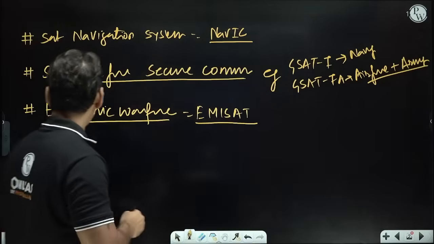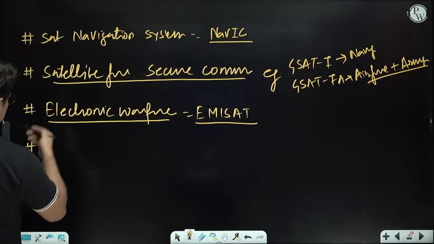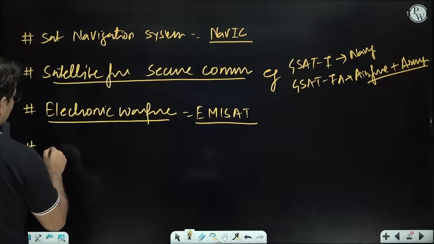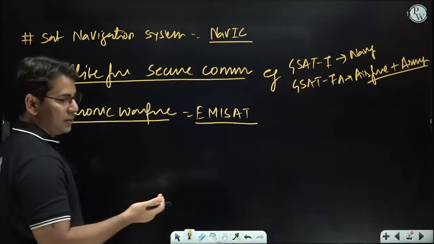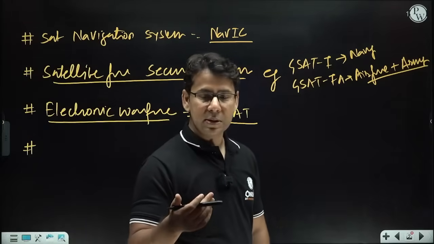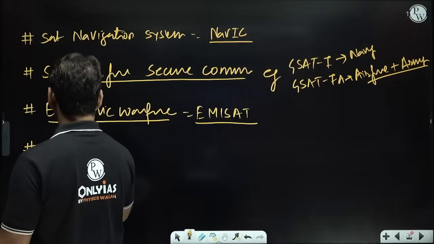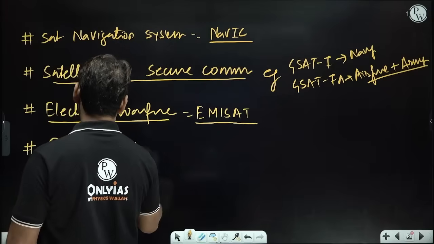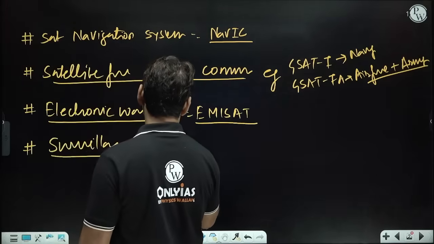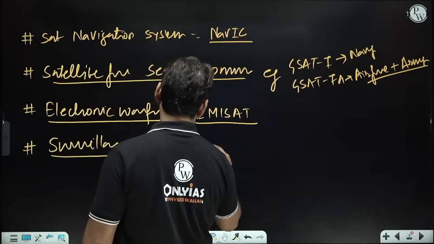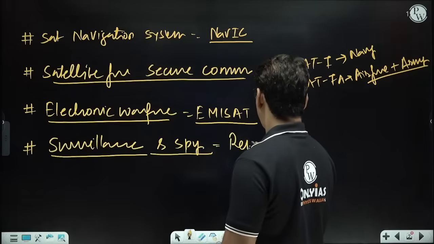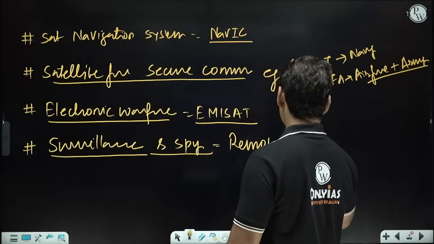Moreover, we use these satellites for surveillance and spying, and there we do it with the help of remote sensing satellites.